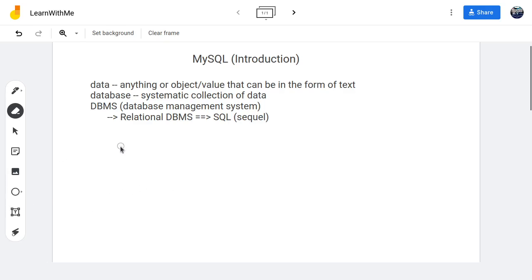vertical lines. Is this working or not? Oh, I'm using the eraser, not the pen. Okay, so we have vertical lines like this making columns, whatever it is, and then we'll have rows like this.